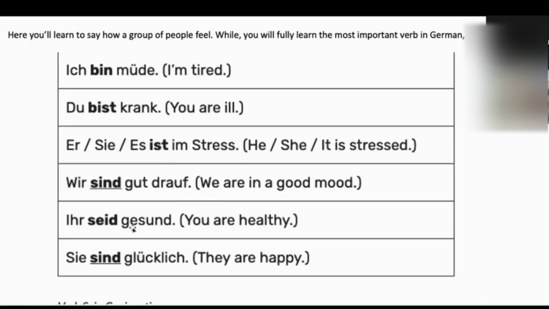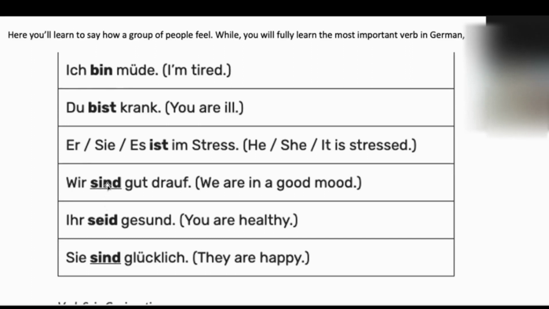Ihr seid gesund. You are healthy. Sie sind glücklich. They are happy. So you can see here the conjugation is different almost for each pronoun. And we can say that for plurals we basically use sind. If you have more than one noun, so you can use sind.